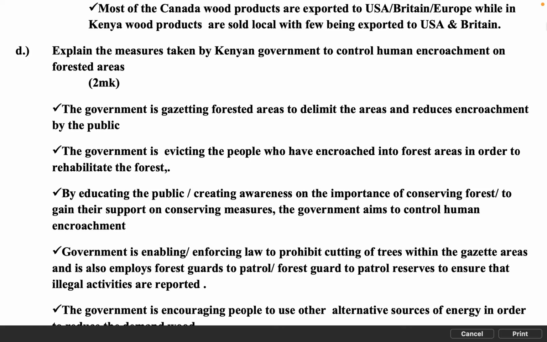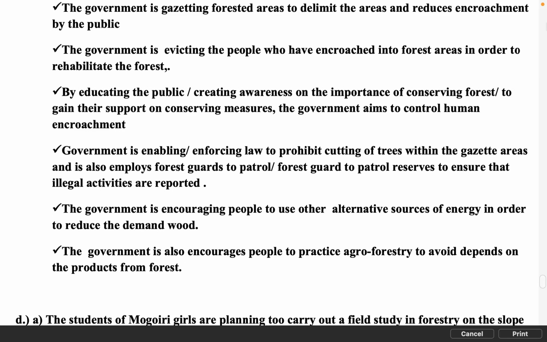The government is enforcing laws to prohibit cutting of trees within the gazetted areas, and also employs forest guards to patrol reserves to ensure that illegal activities are reported. The government is encouraging people to use alternative sources of energy in order to reduce the demand for wood. The government also encourages people to practice agroforestry to avoid depending on the products from the forest.